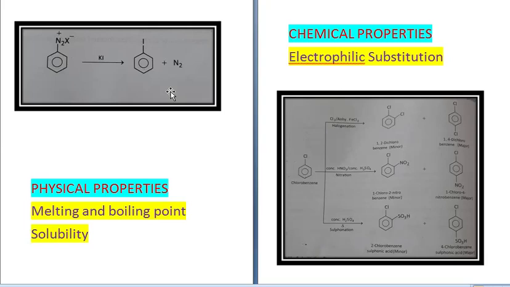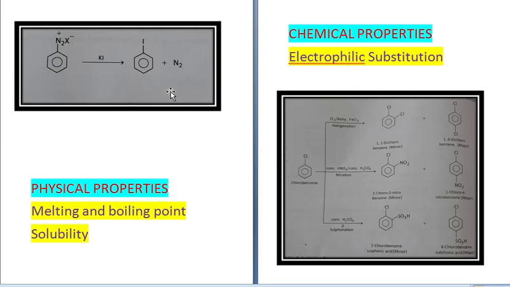Next property is solubility. Haloarenes are polar molecules, but they are insoluble in water because they cannot form hydrogen bond with water, and the hydrocarbon part is also large. They are soluble in organic solvents.